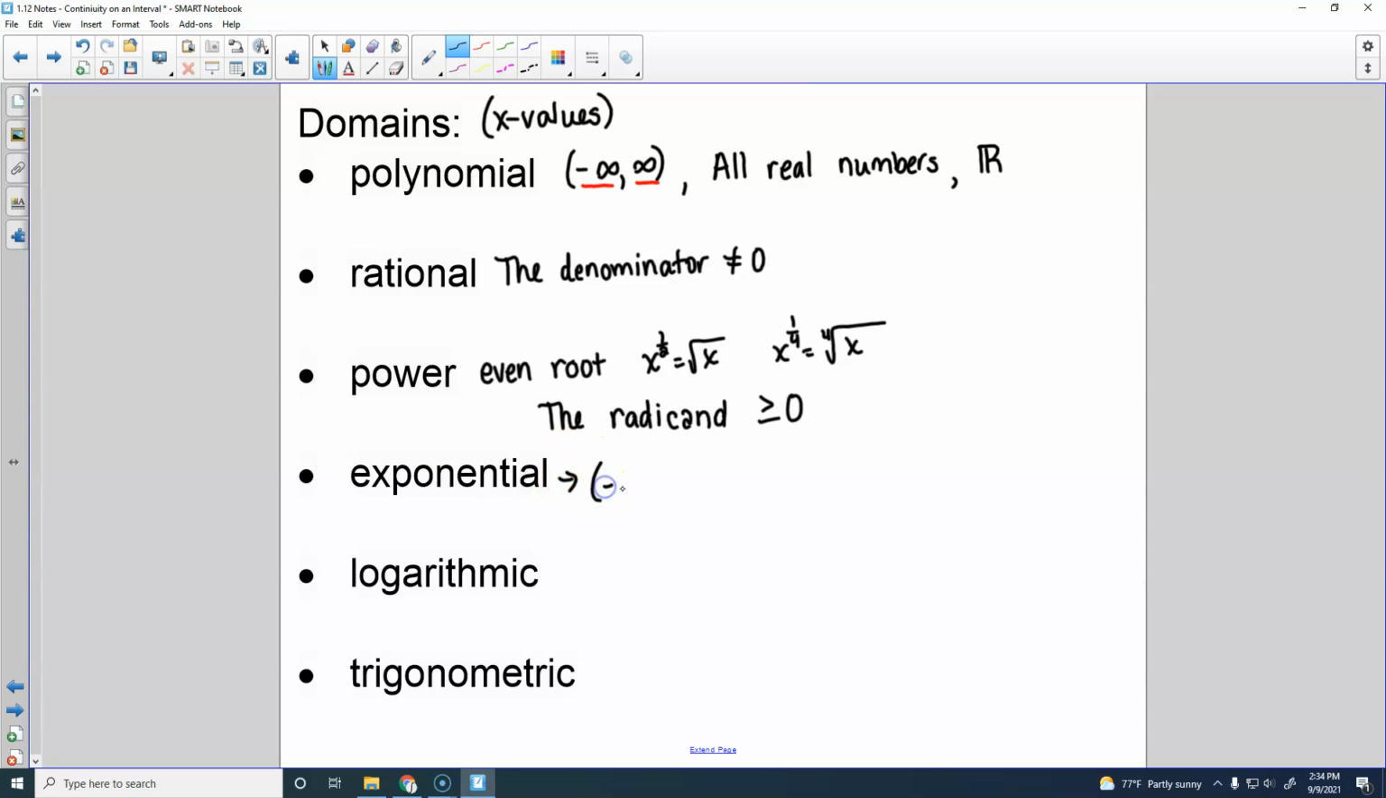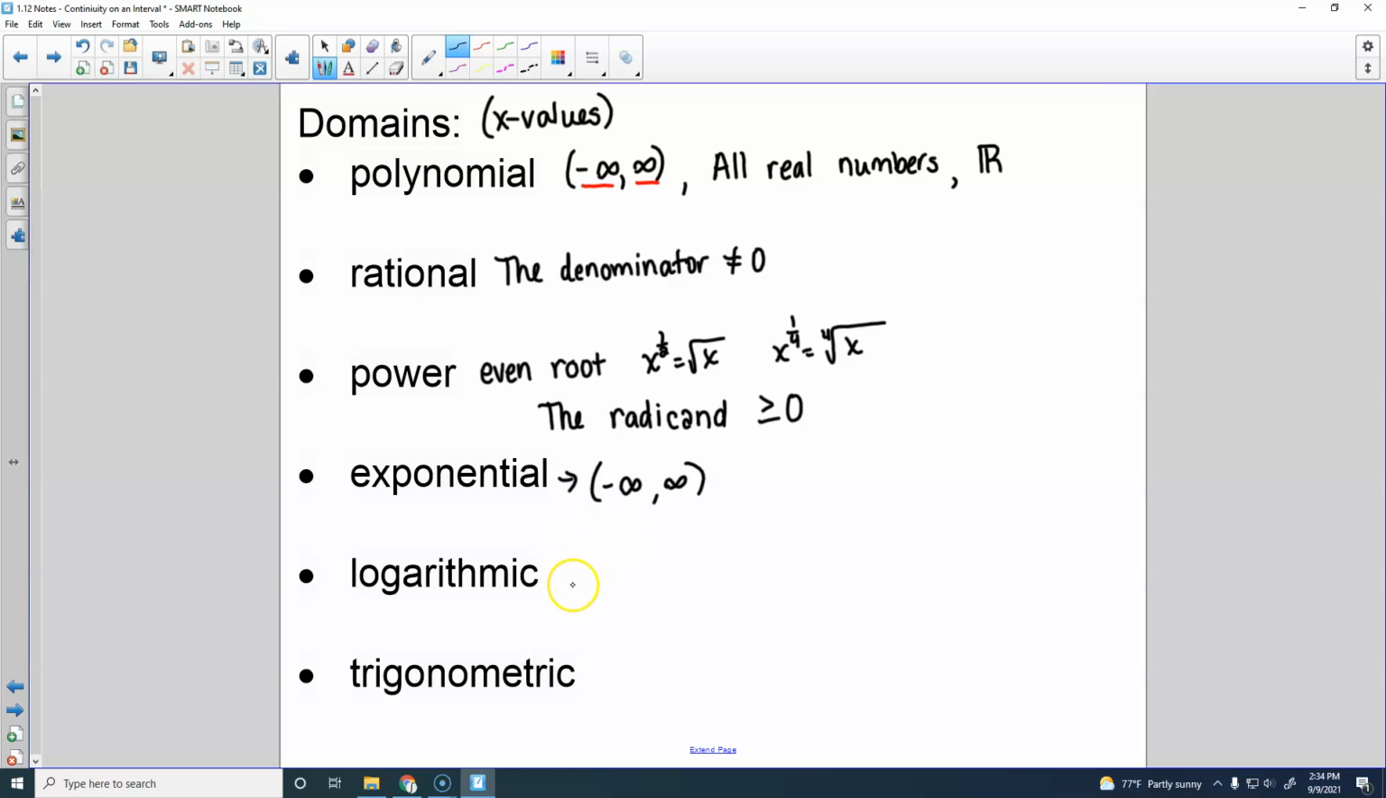Exponential, this is x to the 1/2, which is equal to the square root. 1/4 is equal to the 4th root. Those were just examples of what I mean whenever we're talking about even root. Exponentials are always all real numbers, unless you have crazy stuff like square roots inside of exponentials or something like that, but we're not going to be dealing with those. Always all real numbers for anything I'm going to give you anyway.